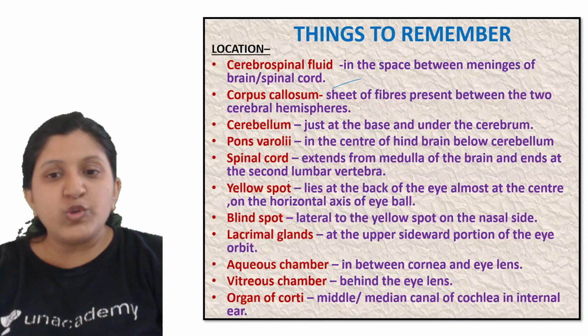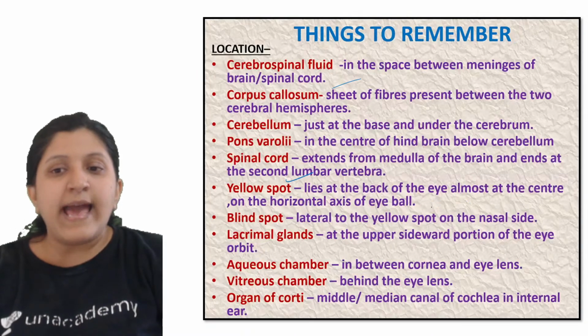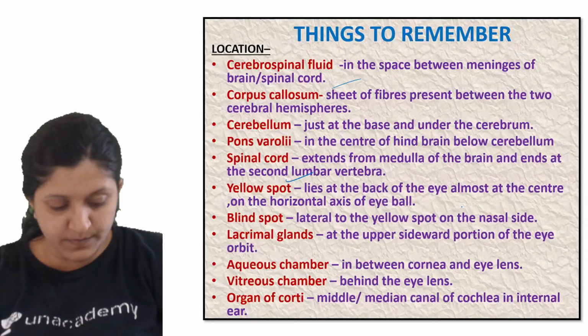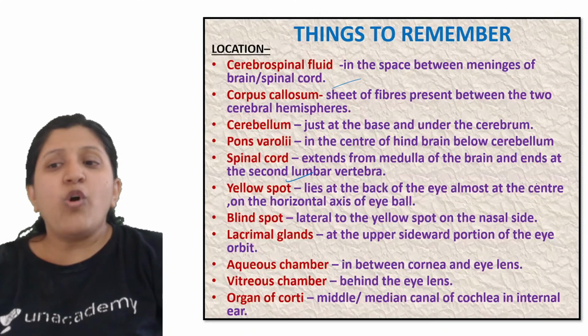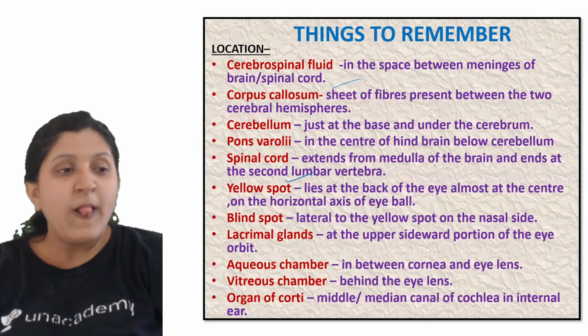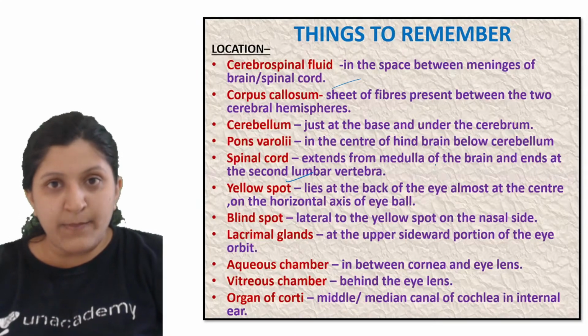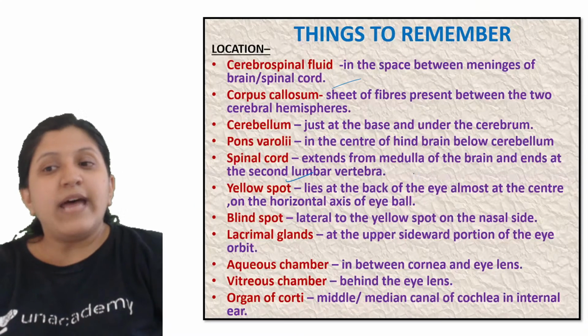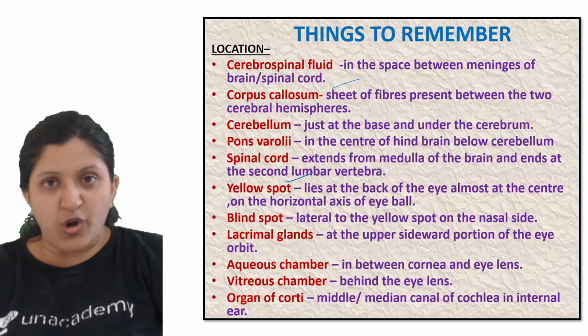Now moving on to the yellow spot. So where do you find a yellow spot? It lies at the back of the eye, almost at the center. That is where image formation happens on the retina, right? So it is the retina itself we are talking about.